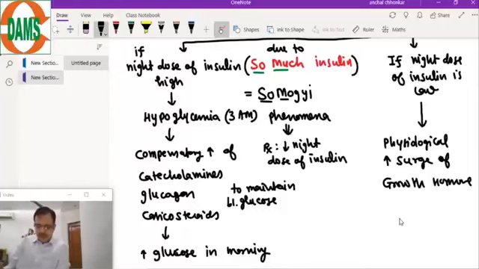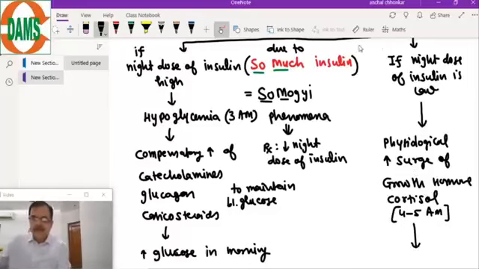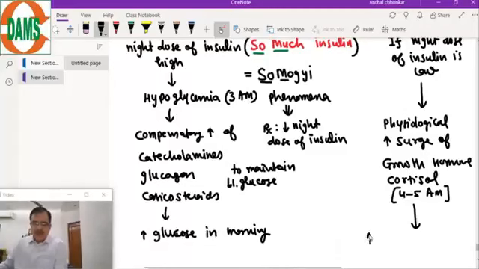In the Somogyi, it is not affecting the rest of the day. A physiological surge of growth hormone will be there, as well as cortisol, at around 4 to 5 a.m., and that will lead to increased glucose in the morning.